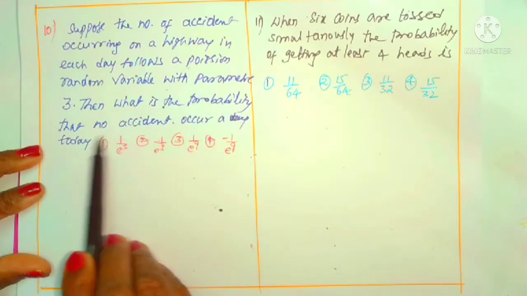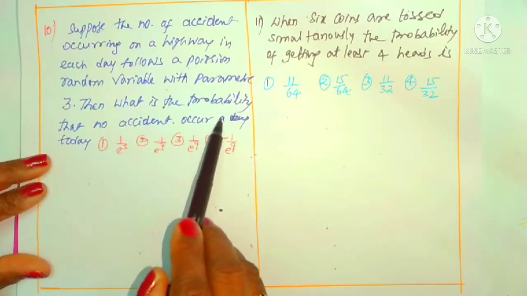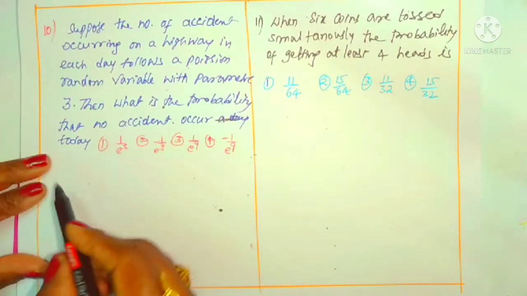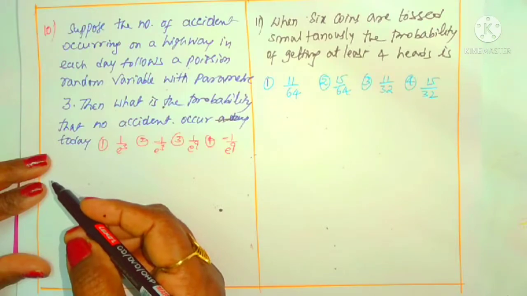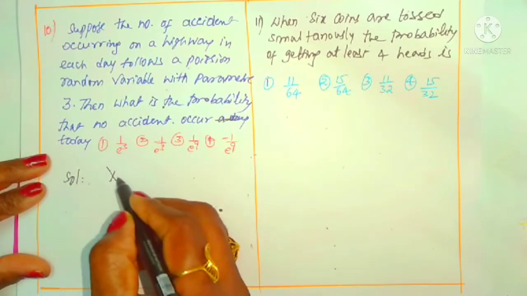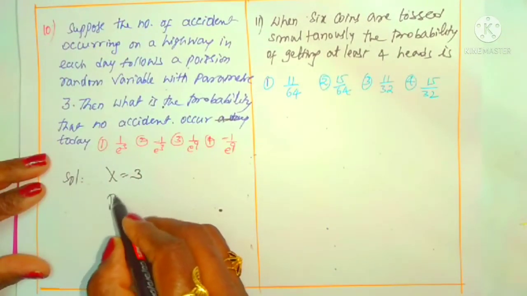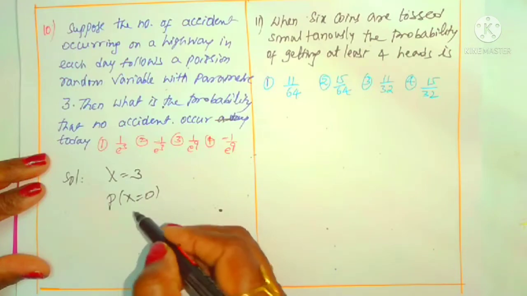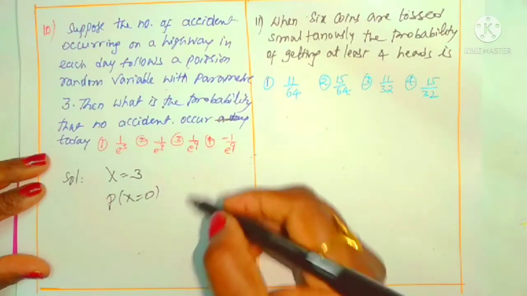Then what is the probability that no accidents occur today? No accident occurred today means what? P of x is equal to 0 we want. Here it is a simple question, lambda is given directly as 3. Parameter is given 3. We want P of x equal to 0. No accident occurred means what? None, 0. So what is the probability distribution?